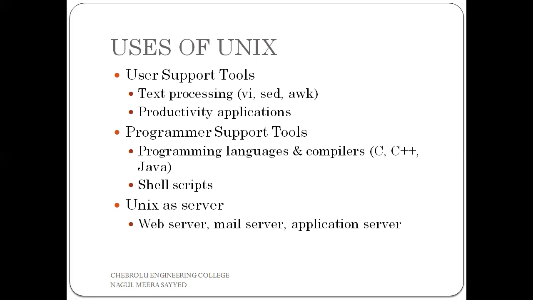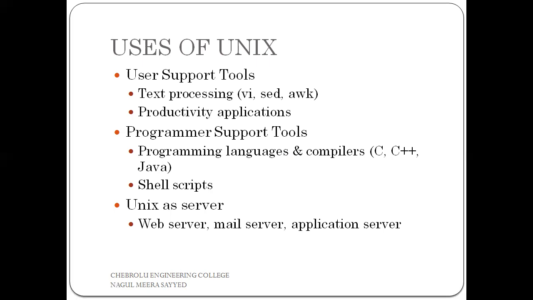So, for example, if you take the Windows operating system, if we want to run any C, C++ or Java, we must install those particular software. For example, if you take C, we need Turbo C or Borland C. If we want to write and execute C++, we must install Turbo C++ software. And Java is also like that.